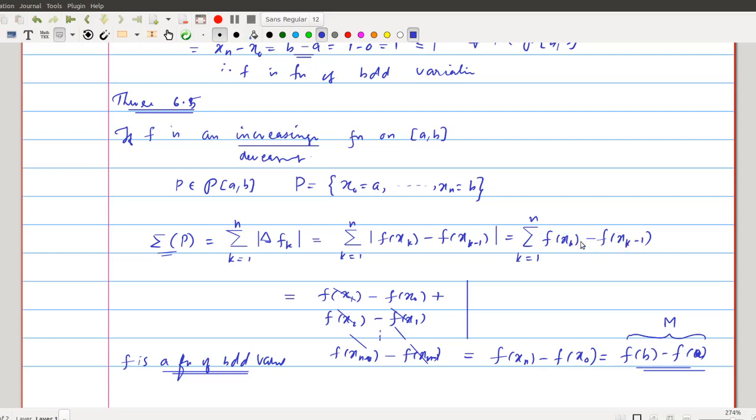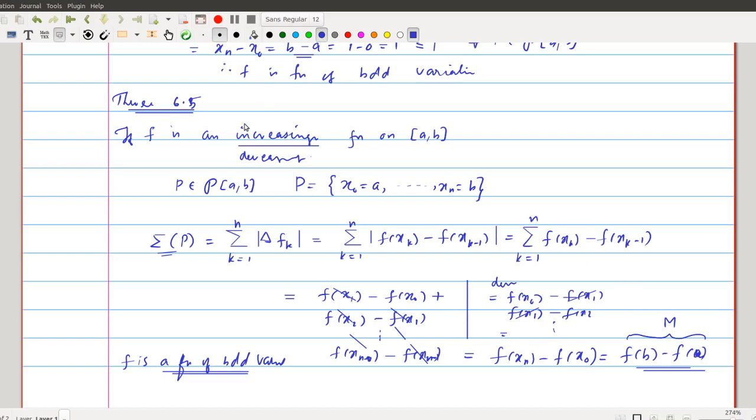In the decreasing case, you will have f of x naught minus f of x1 and f of x1 minus f of x2, and so on. You can cancel these numbers, and the remaining sum will be f of x naught minus f of xn, that is f of a minus f of b. That is also bounded.